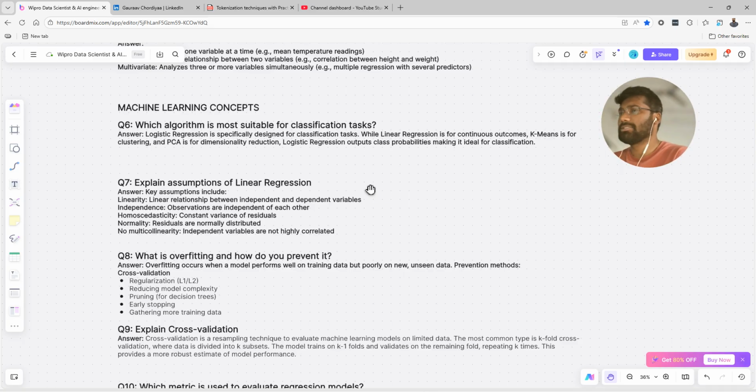So you can explain it very simply: logistic regression is specially designed for classification tasks, while linear regression is for a continuous outcome. K-means is for clustering, and PCA is for dimensionality reduction. Logistic regression outputs class probability, making it ideal for classification.